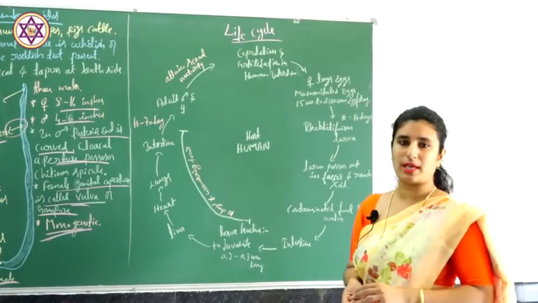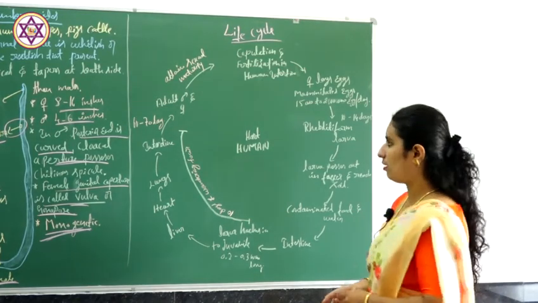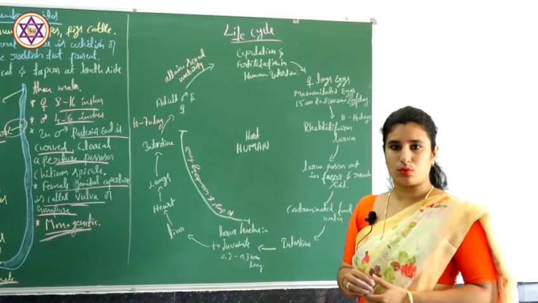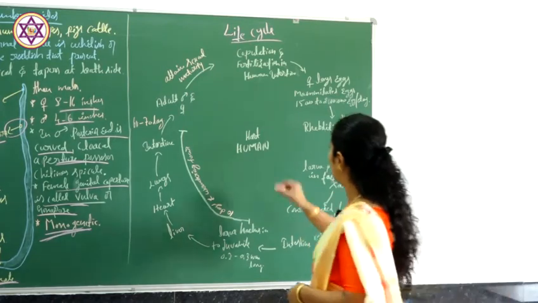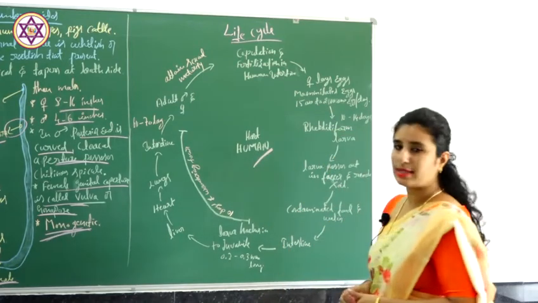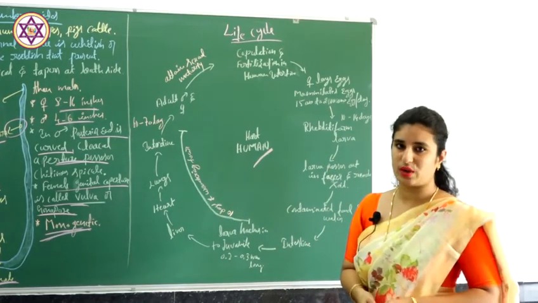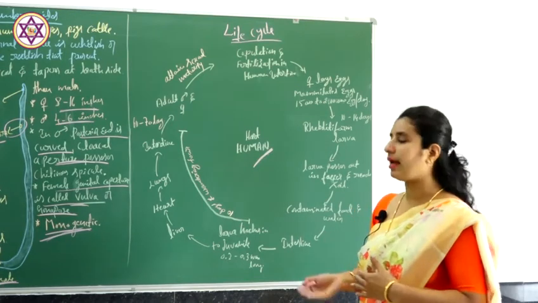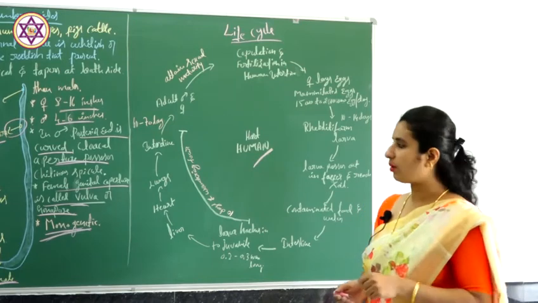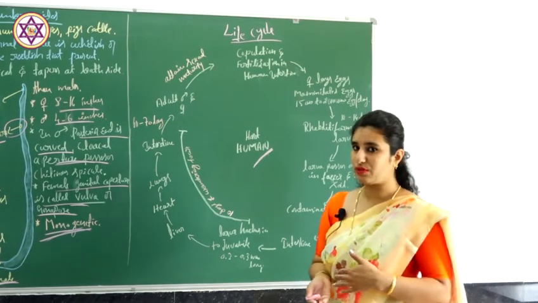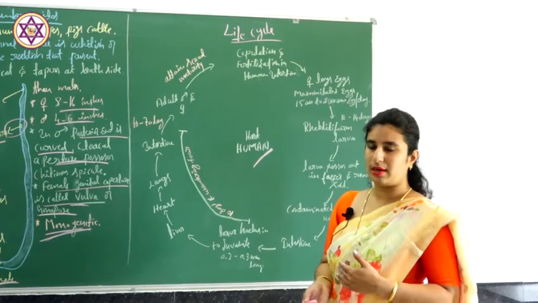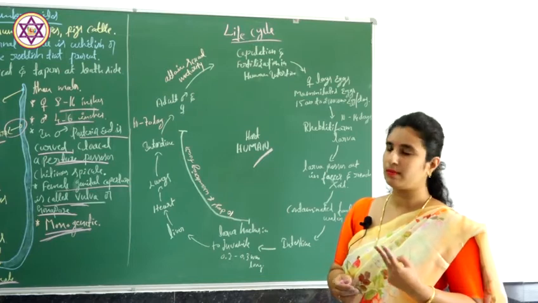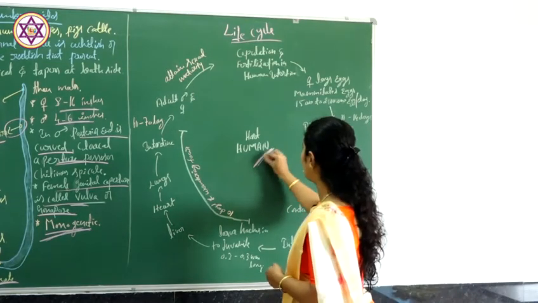So coming to the life cycle of Ascaris lumbricoides, or the roundworm, here we consider the host, that is human. As I told you before, it is monogenetic, having a single host. It completes its life cycle in a single host. As in case of tapeworms, it is digenetic in nature, completing its life cycle within two hosts. Here it is monogenetic.